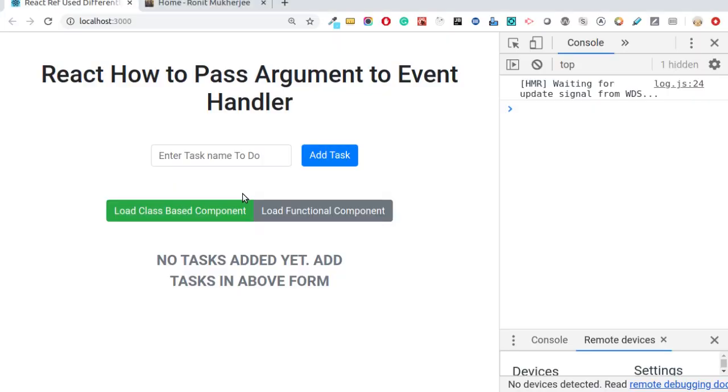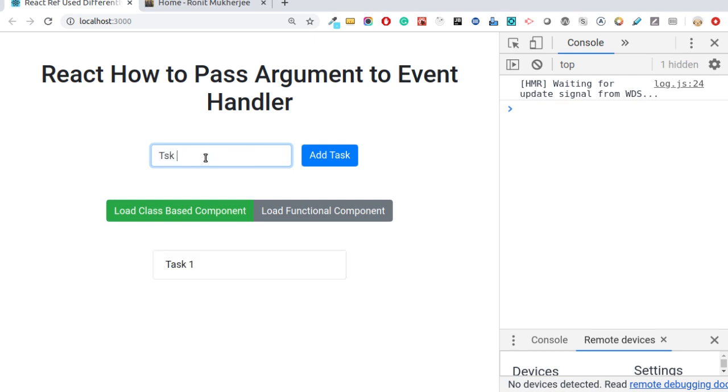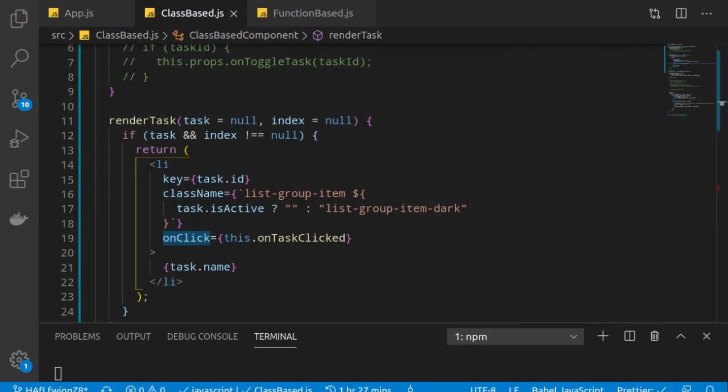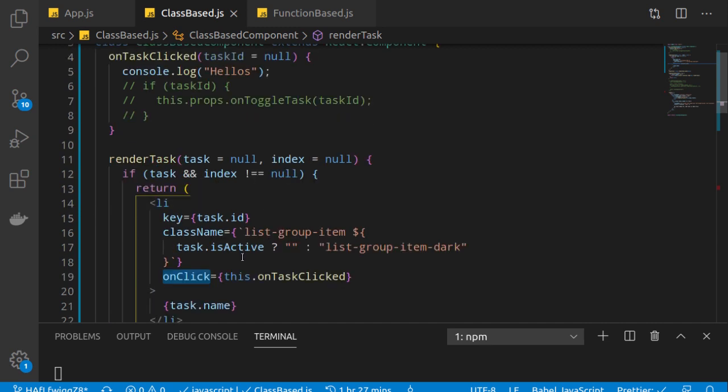We should see hello this time. Task 1, task 2. If I click this, hello, right? So everything is going fine till now. Earlier we created an anonymous function, this time we created a named function and passed that function reference to our onClick. Now go back to the code again.